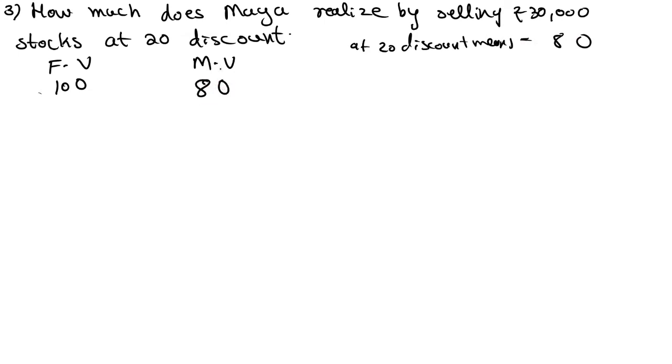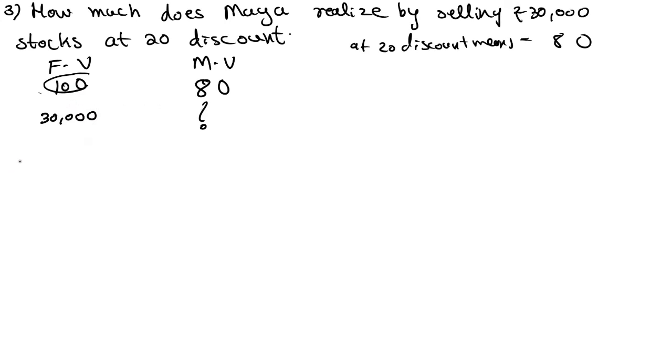Now see, you have how much amount? You have share worth 30,000, so you have 30,000 in your hand. Then you need to sell it in the market. How much amount will you get? That's the question mark. Face value 100, market value is equal to 80 rupees. Now you have share worth 30,000, each face value equal to 100. If you sell this share in the market, how much amount will you get? That's the question.